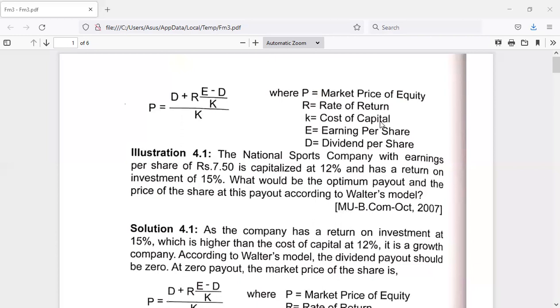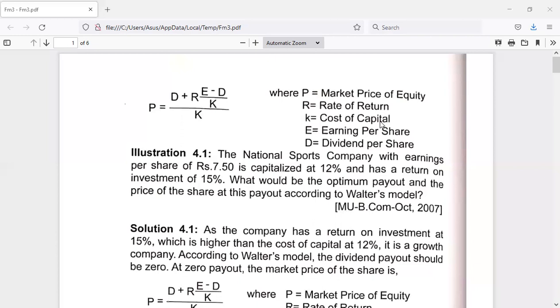So in this case, the firm can give dividend at any rate, and the market value of the company's shares would remain the same irrespective of the dividend payout ratio. So this is about the three classifications we discussed in the previous class.